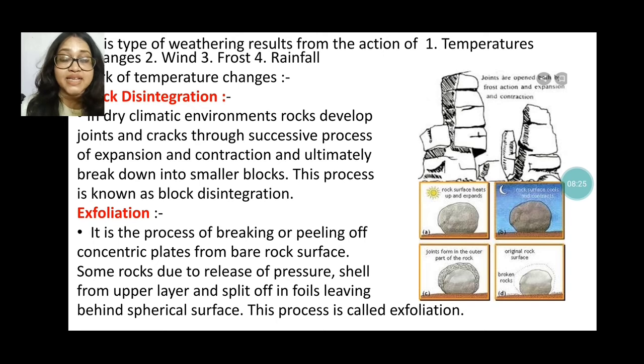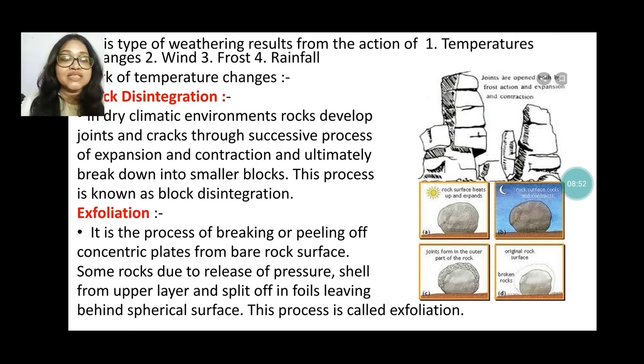Because of the excessive temperature, any rock which has cracks or joints breaks down into small blocks. This process is known as block disintegration. See the picture of block disintegration. Okay, this is the picture of block disintegration.